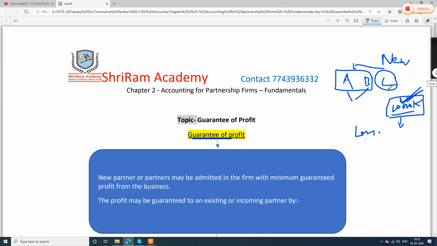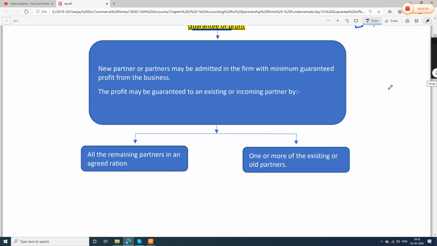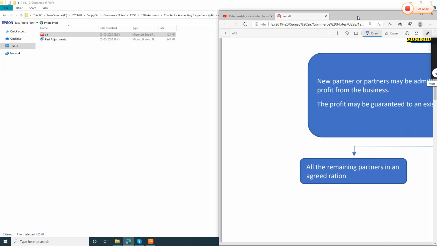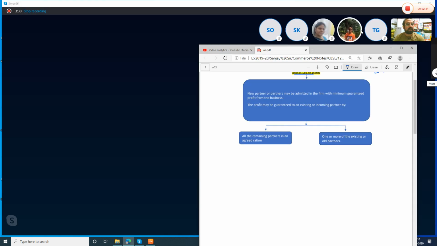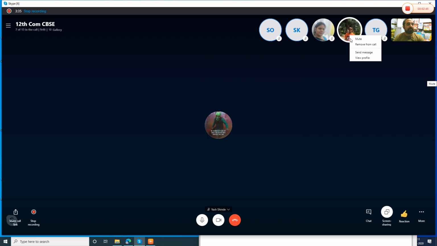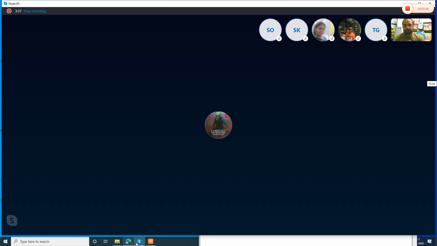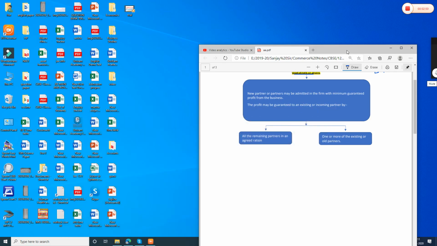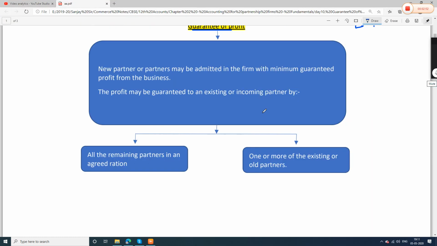So either all the remaining partners, or the second case can be one or more of the existing partners. For example, the first case is all the remaining partners.